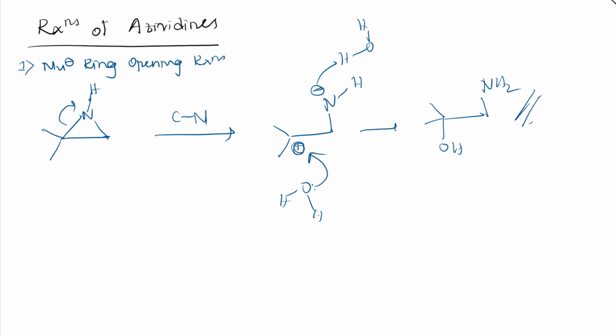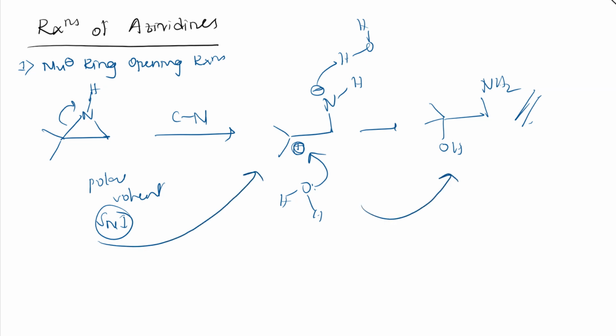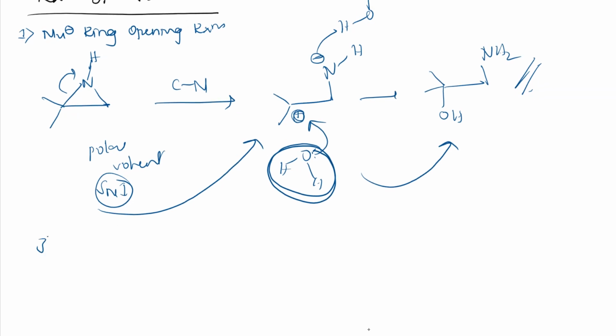It occurs only in polar solvent, because polar solvent will do the SN1 reaction, through formation of carbocation, and then we get this product. As a shortcut, the nucleophile will attack the carbon which is hindered, because the SN1 order is tertiary, secondary, primary. So we can directly say the nucleophile will attack the hindered carbon.